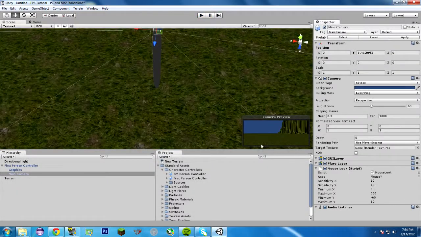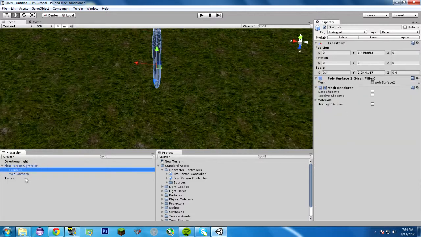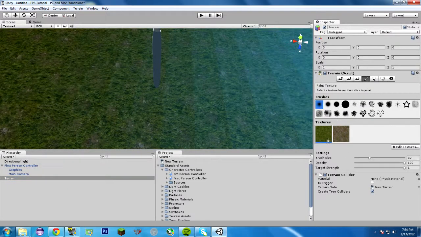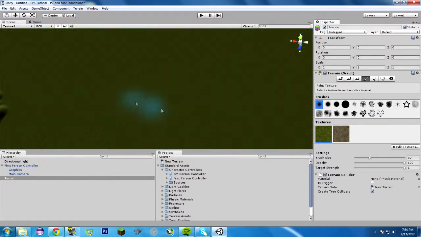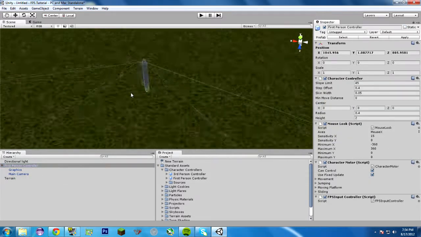Let's do some more painting. The terrain, we never really got to paint. Just the first texture you select is by default the texture that it puts everything at. You can select a different texture and paint with it. So where's my first-person controller? There he is. Found him.